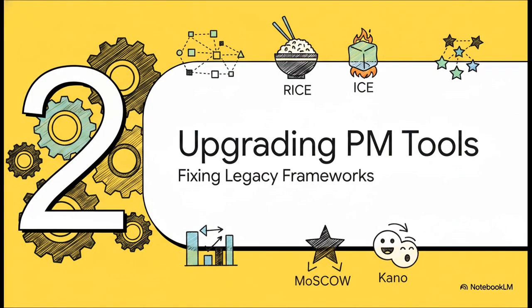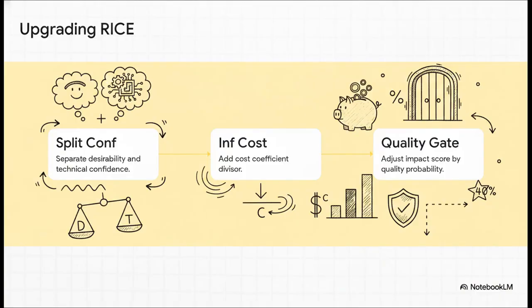Moving right along to Section 2, upgrading traditional PM frameworks. So what do we actually do about this? Well, if you're going to keep using standard frameworks like RICE, ICE, MoSCoW, or Kano, you've got to rigorously patch them to handle AI's unique variables. Let's dive into how to upgrade your existing toolkit, starting with the classic RICE score.